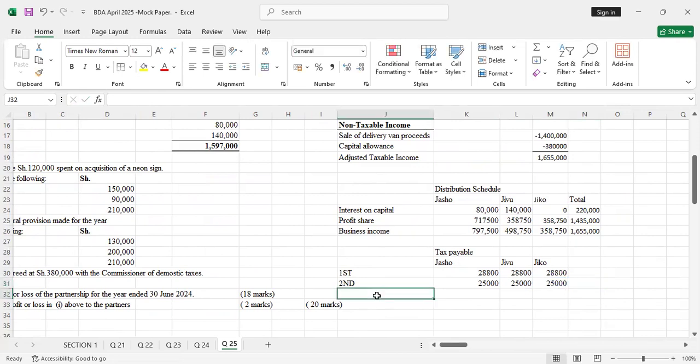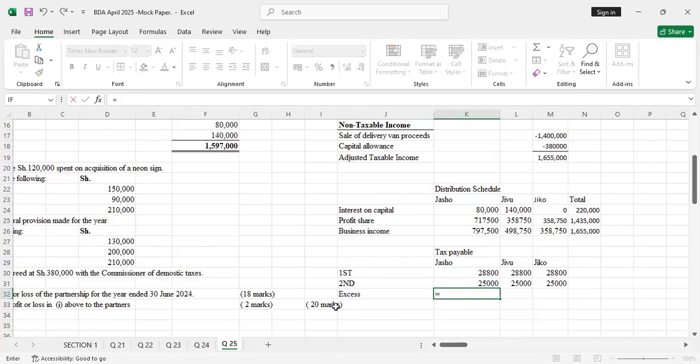Now for the excess. What will be the excess tax? Because you can be asked the tax payable by each partner. So for the excess, you'll take this 797, because that's the business income for Jasho. You subtract 388,000 from that, because what we have calculated up there, we have taxed 388,000. So that's what you do. Those are the rates.